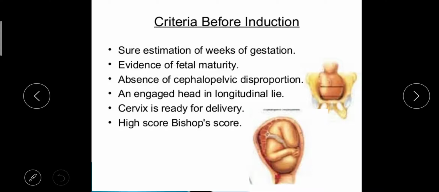So I'll tell you now about the Bishop's score. This is the main indicator for knowing whether we can go for induction of labor or not.